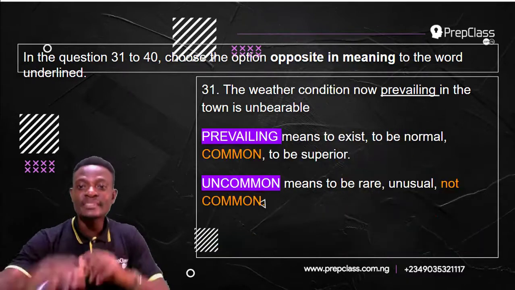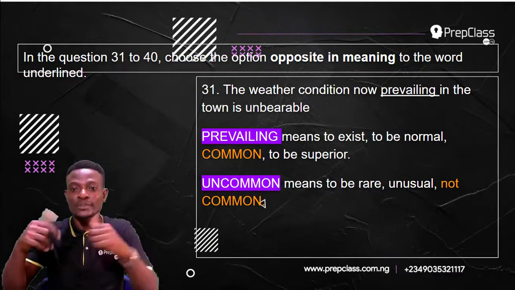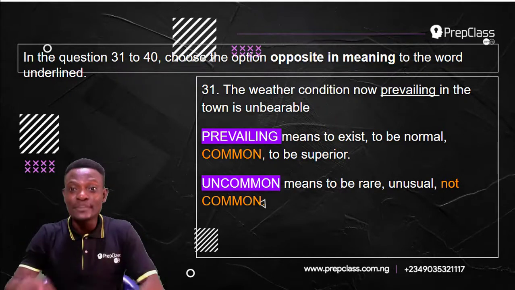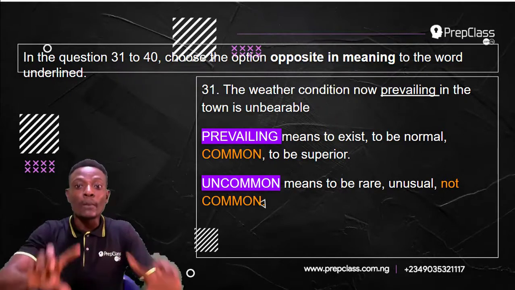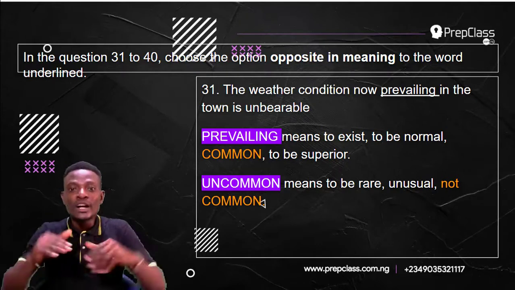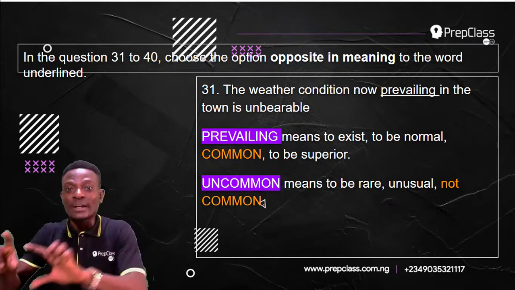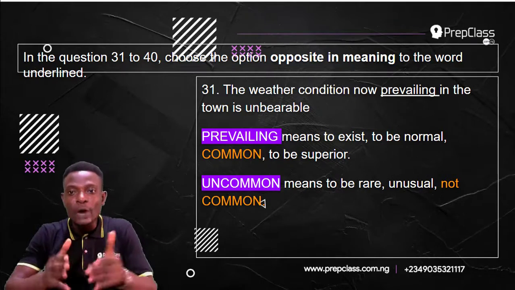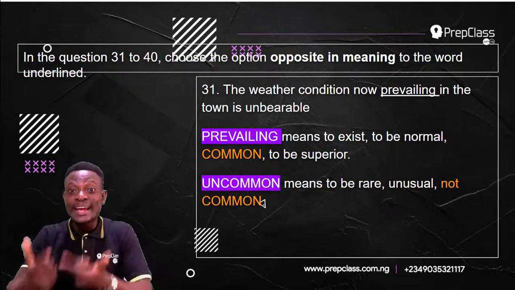Remember, prevailing means to exist, to be normal, to be superior, but in this context of use, prevailing means to be common. So uncommon means to be rare, unusual, not common. The weather condition now prevailing in the town is unbearable.